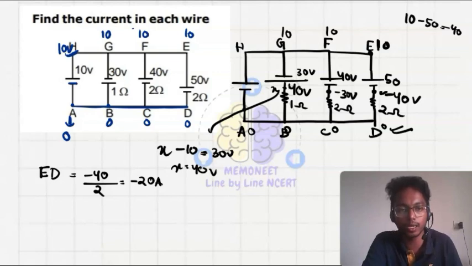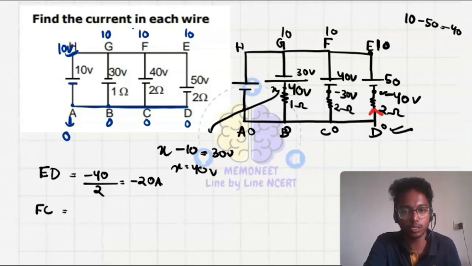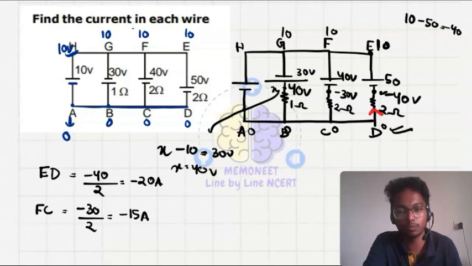करंट कहां से कहां जाएगा? D टू E. हायर पोटेंशियल से लोअर पोटेंशियल जाता है. Similarly, if I talk about the FC line, we have minus 30 upon 2, that is minus 15 ampere. Similarly, the current will pass from C to F as C is having the higher potential. C to F करंट जाएगा. ओके, ये मान लो I1, ये मान लो I2. Then the third one, that is GB.